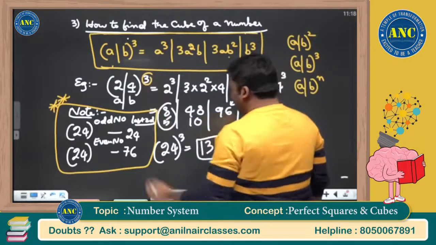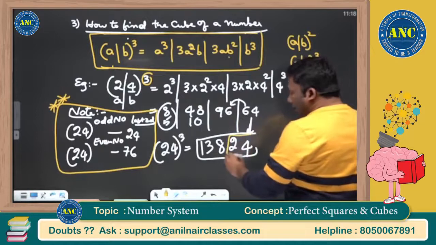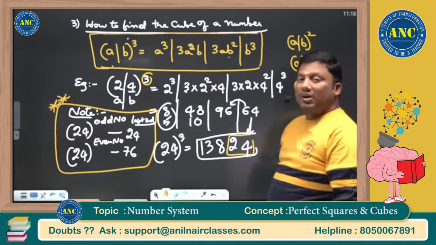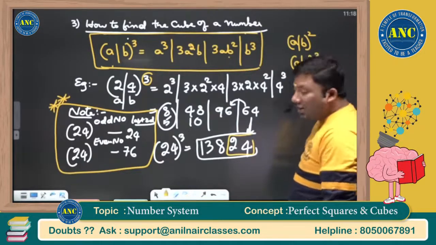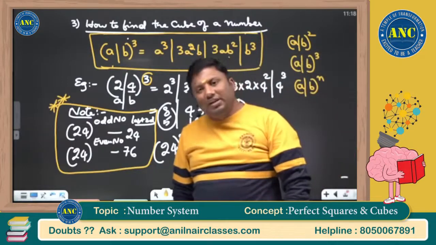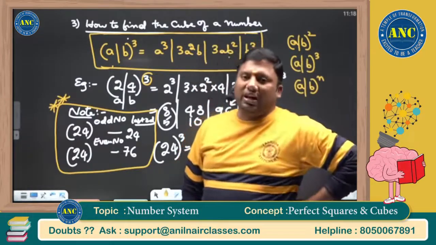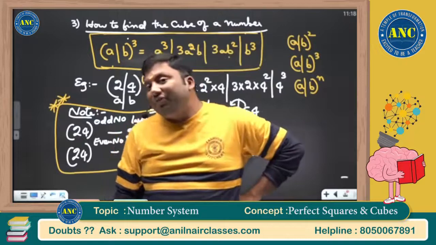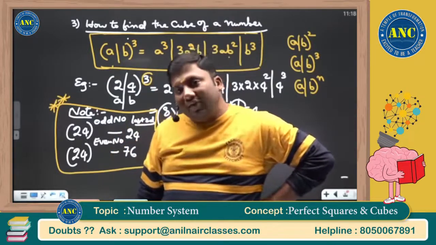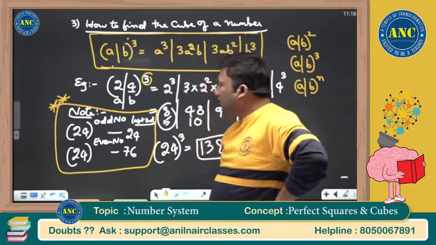3 is an odd number. 24 power odd number, last two digits is nothing but 24. 24 power 137, last two digits is 24. 24 power 352, 352 is an even number, so last two digits will be 76.